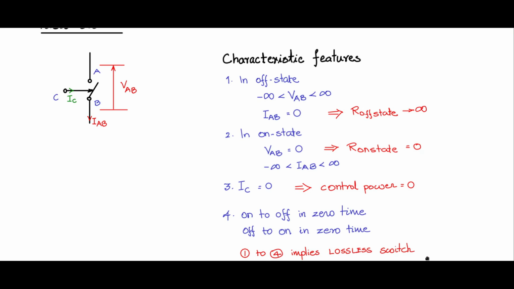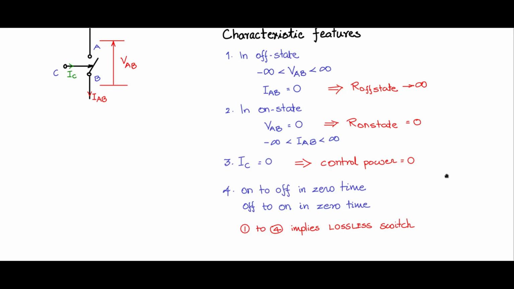So this is a lossless switch, as I have indicated here, all these 1, 2, 3, 4 points together. So this would be how a true ideal switch would look like, or in terms of its features look like. So we can use this as a benchmark for comparing the various real power switches which are practically being used in power electronic equipments and converters, so that we will be able to assess how good a particular semiconductor switch is.